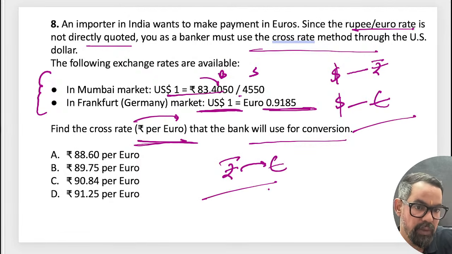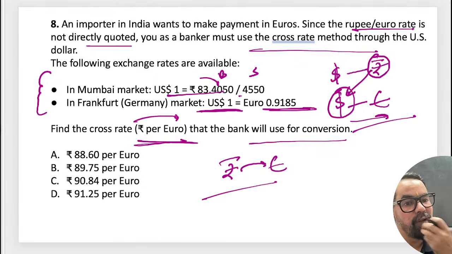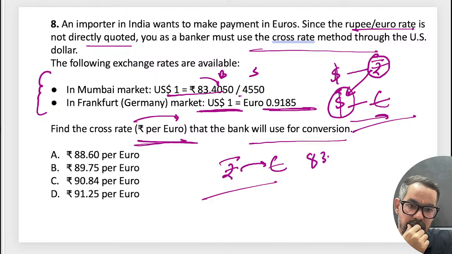So first we will buy the dollar with rupees, and the same dollar we will dispose of against euros. So if €1 is equal to this, then it is USD divided by euro. And for $1 we have to sell rupee and buy dollar, so we will use the selling rate.